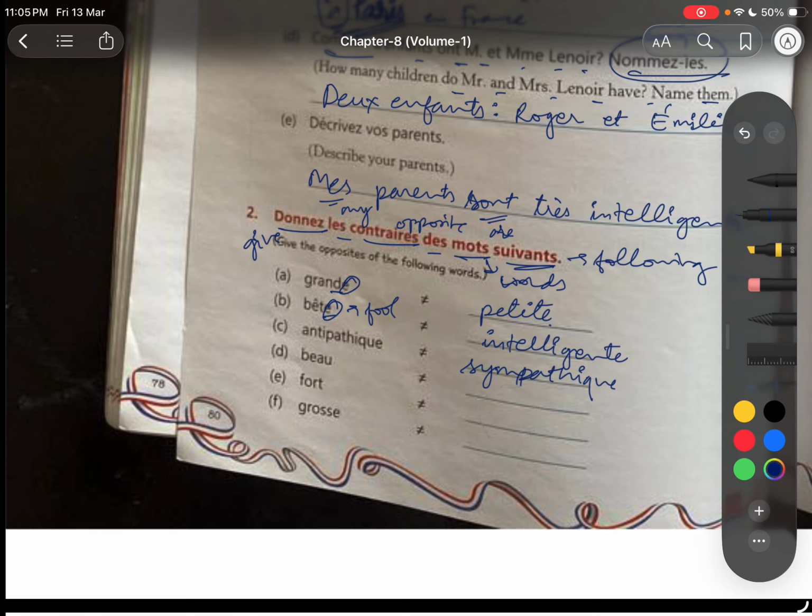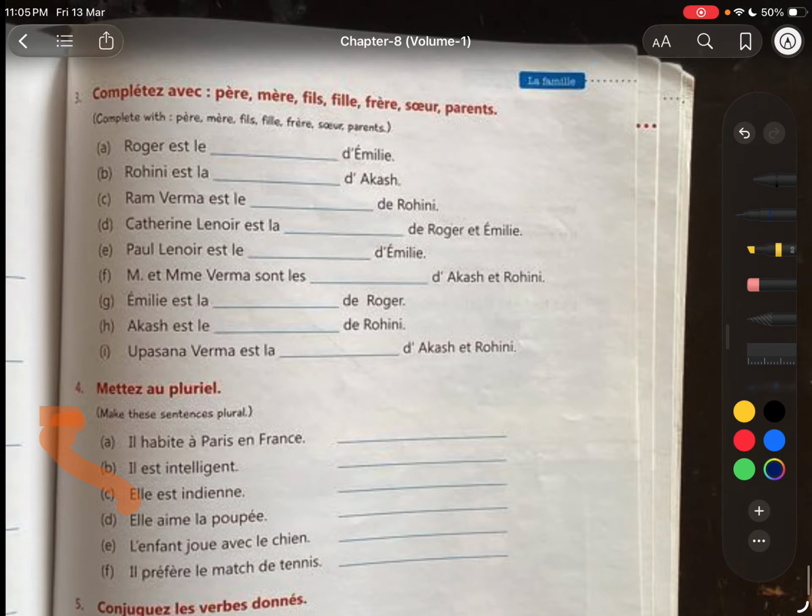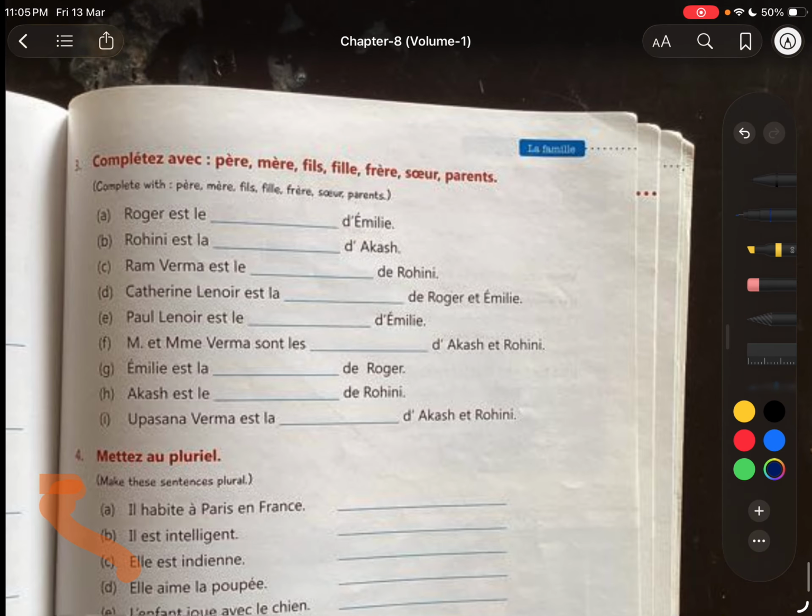So we should write lay, L-A-I-D. Lay means ugly, L-A-I-D. For means strong. So fable, F-A-I-B-L-E. Fable मतलब weak. Gross means मोटा. Fat. So M-I-N-C-E. Mans means thin. M-I-N-C-E. Mans means thin.